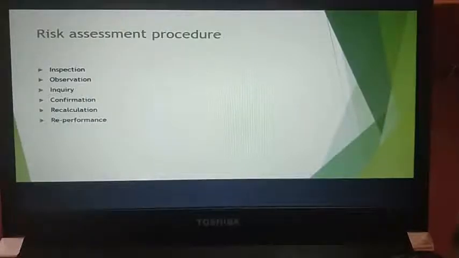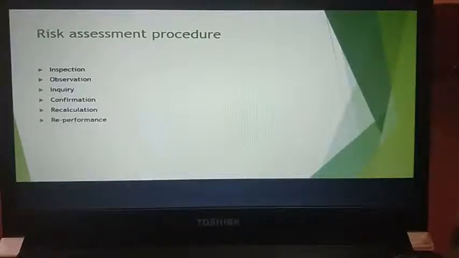In your risk assessment procedure, your first point is inspection. Inspection is nothing but inspecting your records and documents. You're examining your records and documents, whether internal or external, whether in paper form, electronic form, or any other form which is available. You're inspecting everything.